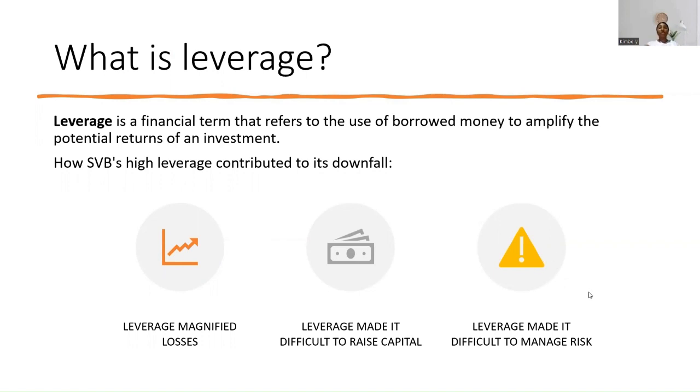Finally, it made it difficult to manage risk. Because a small change in the value of assets can lead to a large change in the value of equity, it makes it difficult for the bank to predict how much it will lose in the event of a financial crisis. Now, Lai will discuss the significance of liquidity in the context of SVB.